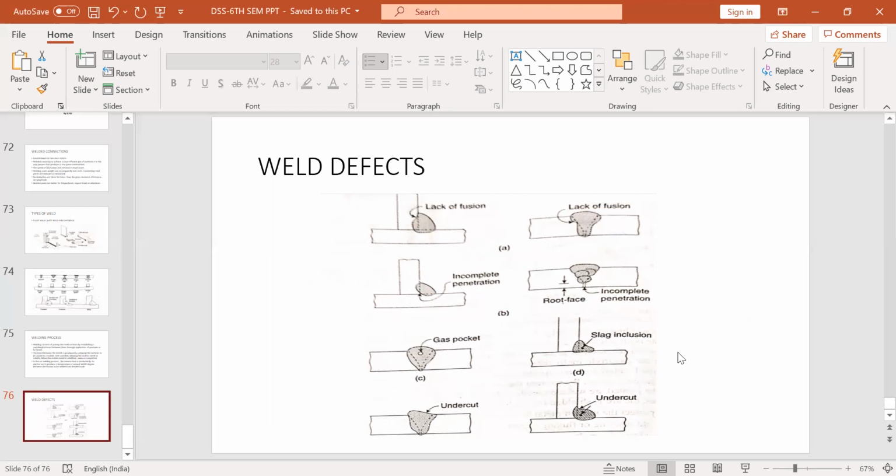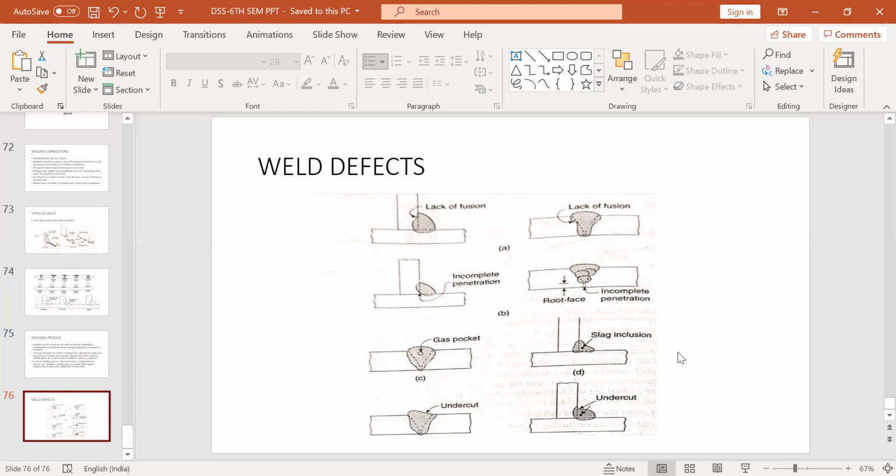Next is slag inclusion. Now, what is slag inclusion? Slag inclusions are metal oxides and other solid compounds which are sometimes found as elongated or globular inclusions. So some metal oxides are always present. While you are running the electrode, some metal oxides or other compounds are sometimes found as elongated or globular inclusions in the weld metal. Being lighter than the molten metal, these float and rise to the weld surface, from where they are removed after cooling of the weld.